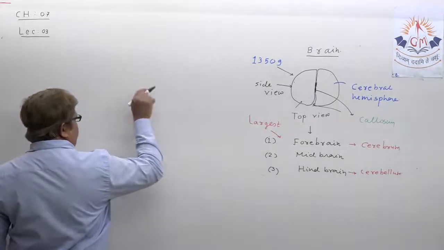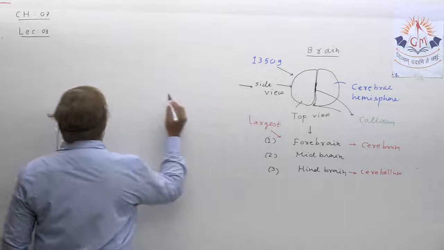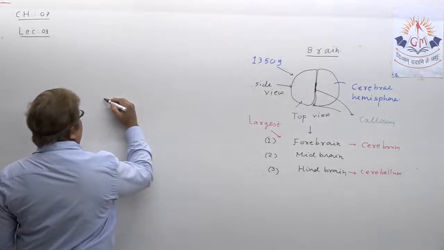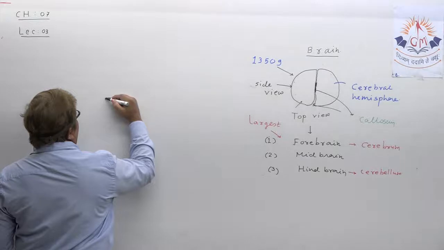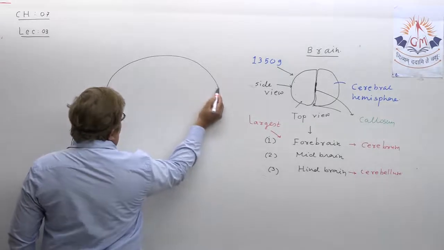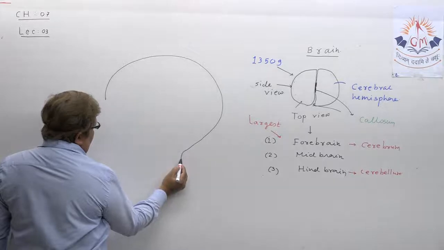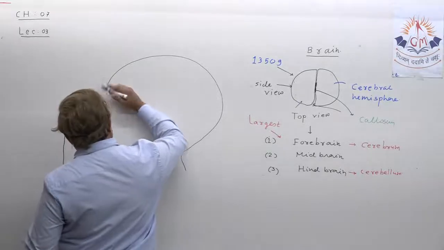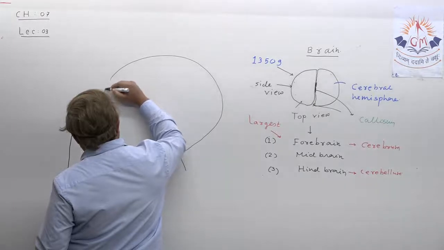First we are seeing the side view. That must be in your mind. Okay, let us try to understand it. First, the human brain we are going to draw. Right, and from here, somewhat this way.